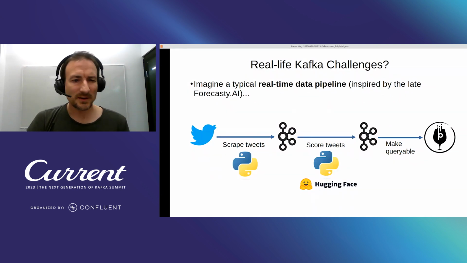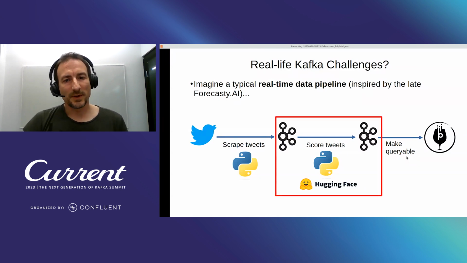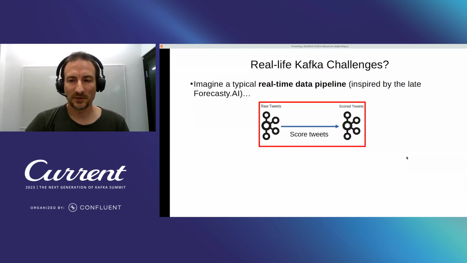And you might ask, what are these real-life Kafka challenges? Let's go a bit deeper into that. Imagine a typical real-time data pipeline, which has been inspired by the late Forecast AI, my previous company. We're taking tweets from Twitter and writing these tweets to Kafka from the Twitter streaming API. We score the tweets using models from Hugging Face, for example, and then put the scored tweets back to another Kafka topic and then can make it queryable, for example, in Pinot.